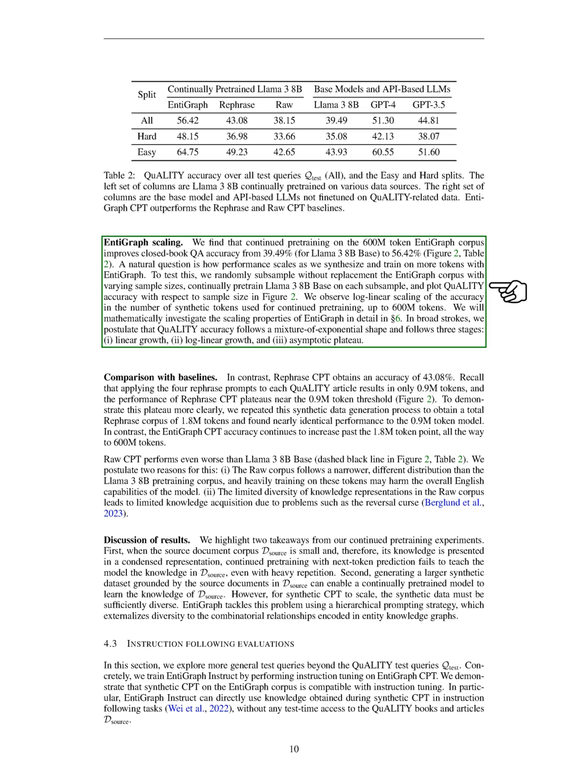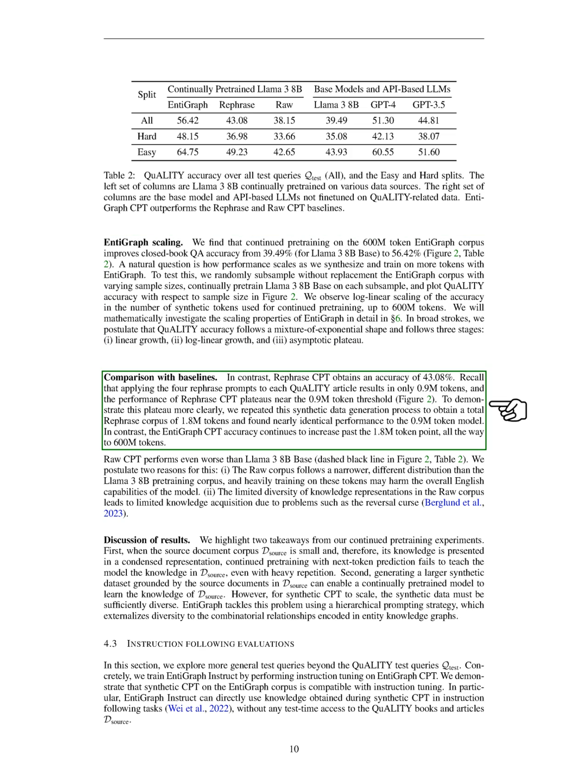When comparing with baselines, we note that the rephrase captain achieves an accuracy of 43.08%. Applying 4 rephrase prompts to each quality article results in only 0.9 million tokens, and the performance of rephrase captain levels off around this token count. To illustrate this plateau, we generated a total rephrase corpus of 1.8 million tokens and found similar performance to the 0.9 million token model. In contrast, the EntiGraph captain accuracy continues to rise beyond 1.8 million tokens, reaching up to 600 million tokens.